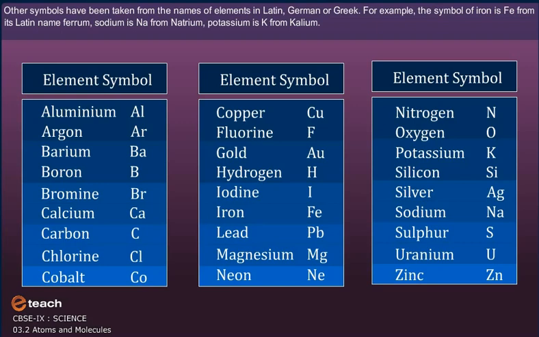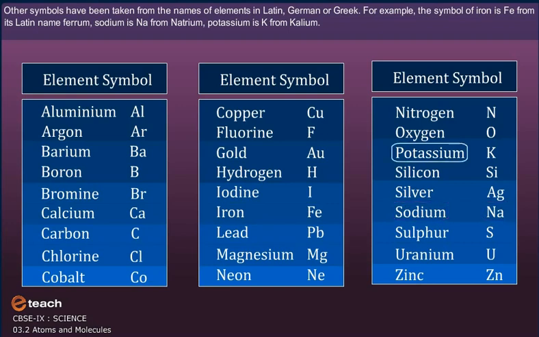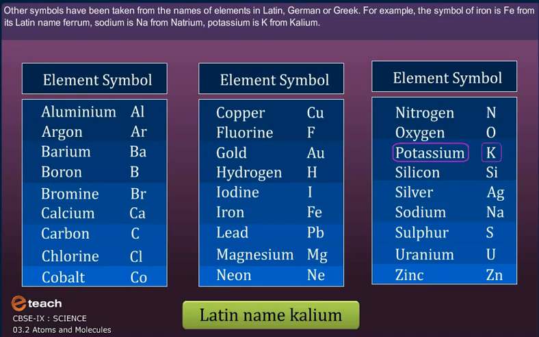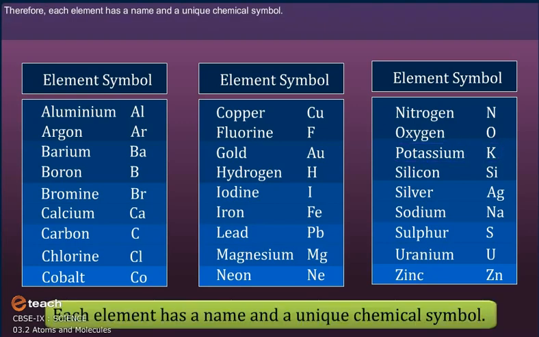For example, the symbol of iron is Fe from its Latin name ferrum. Sodium is Na from natrium. Potassium is K from kalium. Therefore, each element has a name and a unique chemical symbol. Symbols for some elements are as follows.